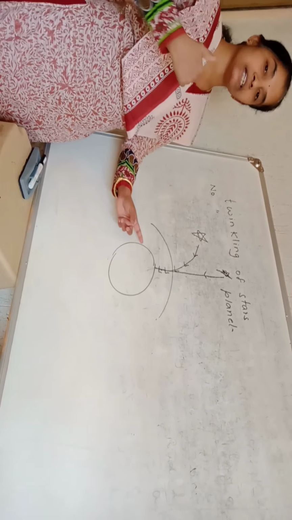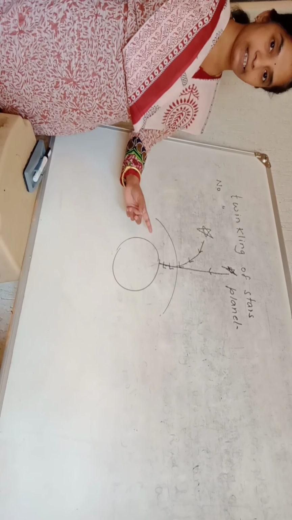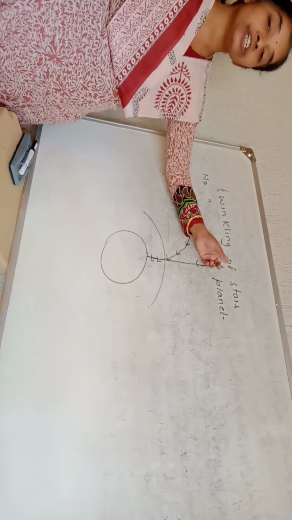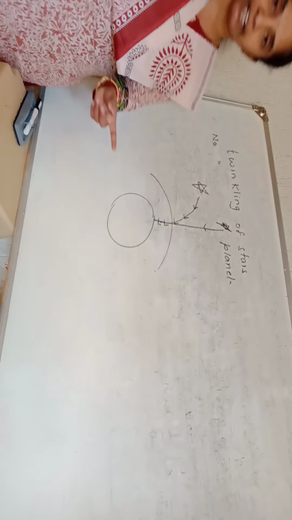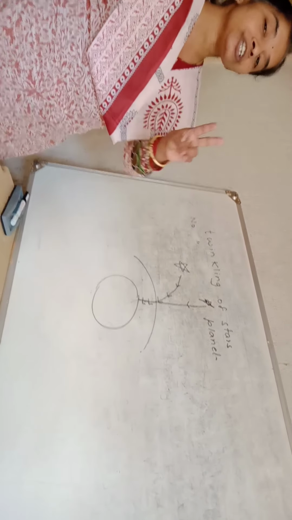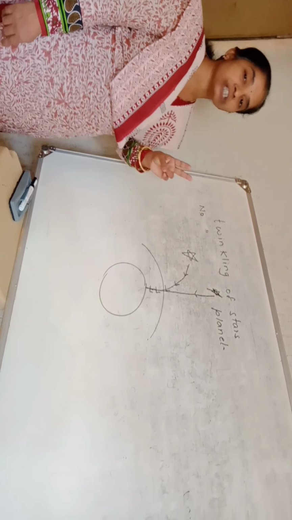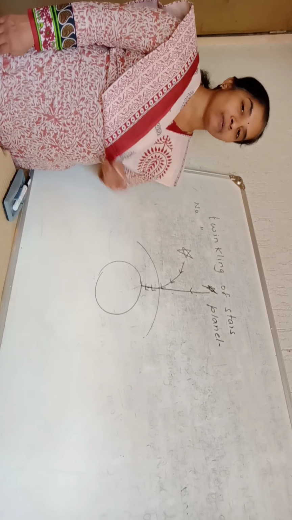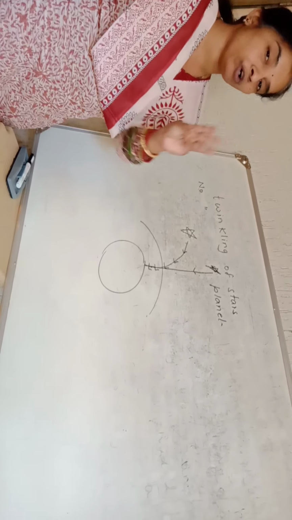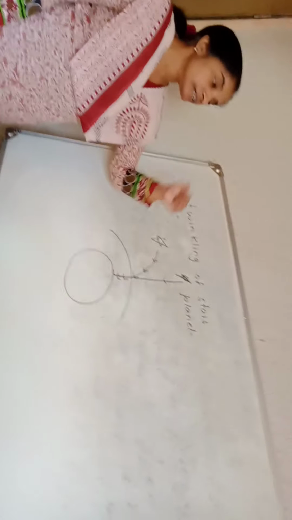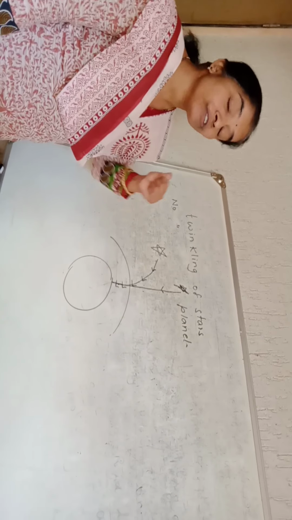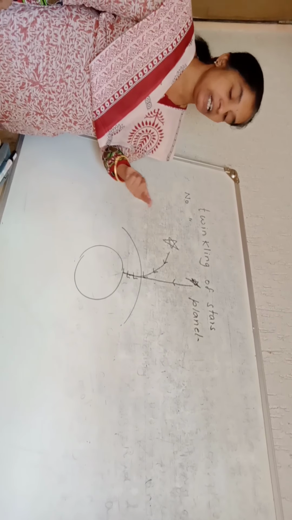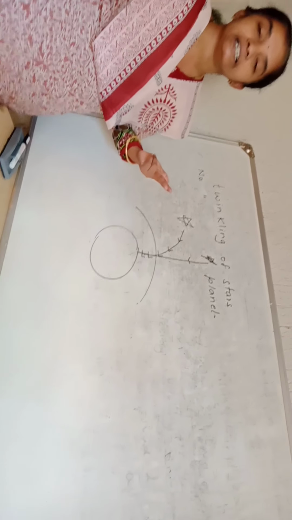A curved ray does not go into our eyes; only straight light goes into the eyes, and hence the actual position is like this, but the position of the star appears to be slightly raised. Not only that, the position of the star changes continuously. The position of the star keeps on fluctuating now and then because of three important factors. One is the density of air at different layers is different, hence the refractive index is different, and the temperature of different air layers is different.